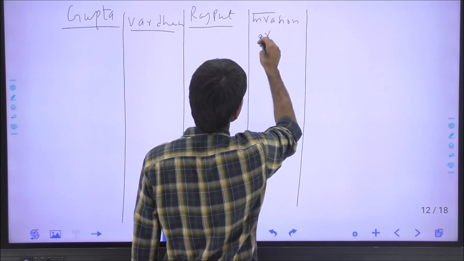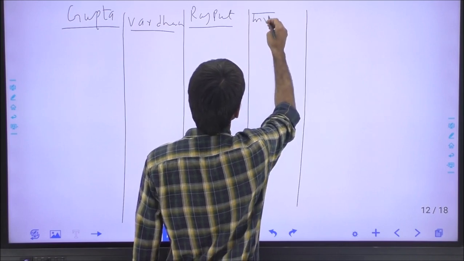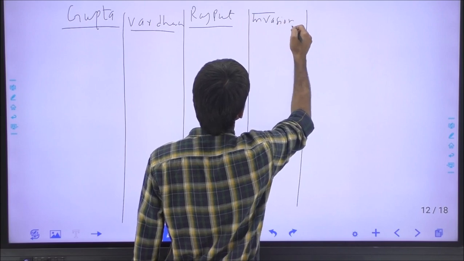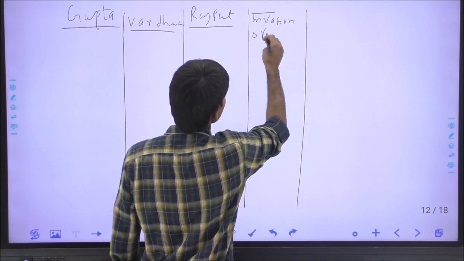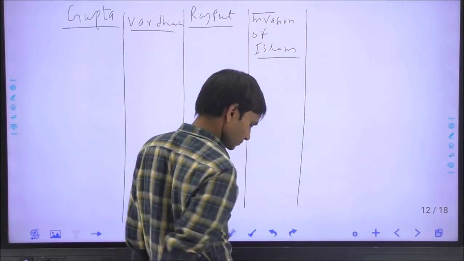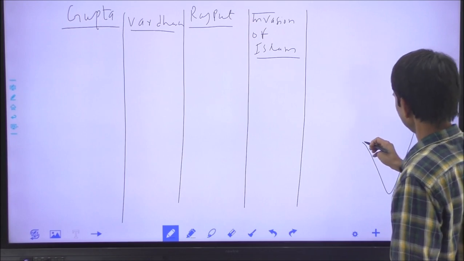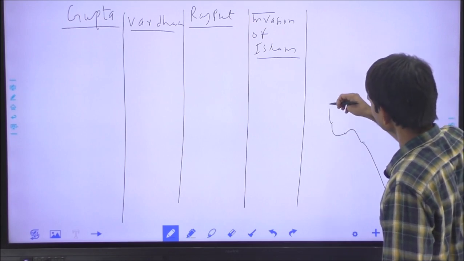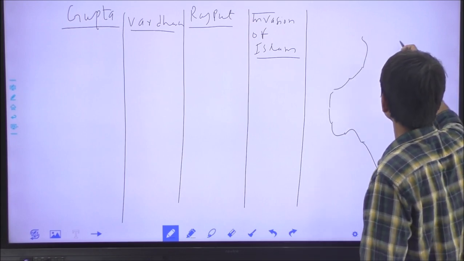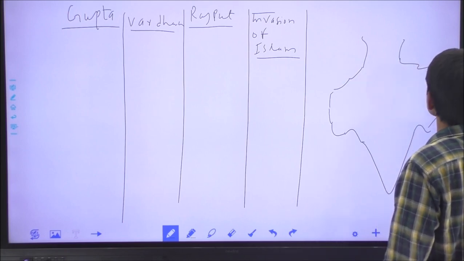Look, through the Indian map we can draw some important facts and take help to describe the important information.